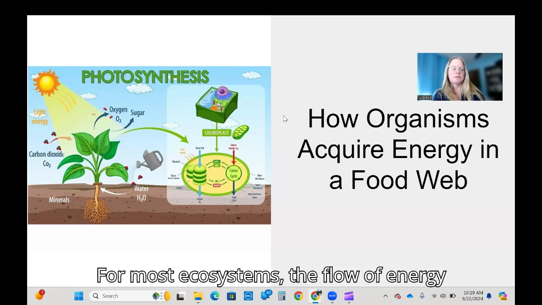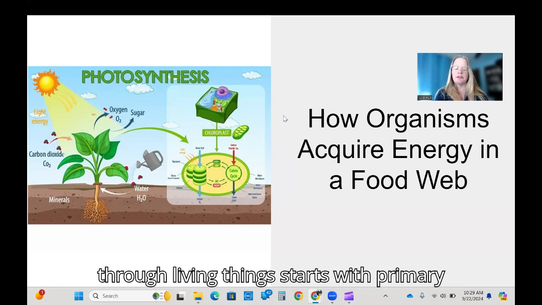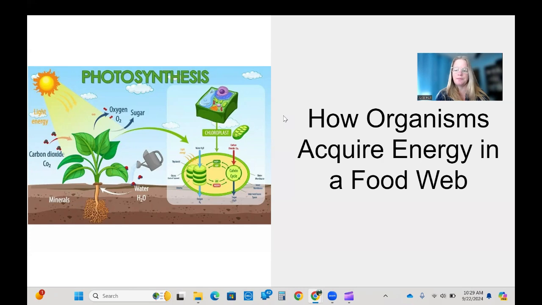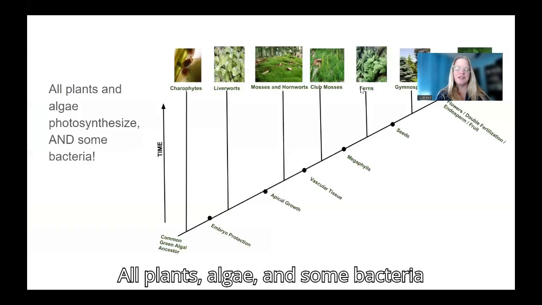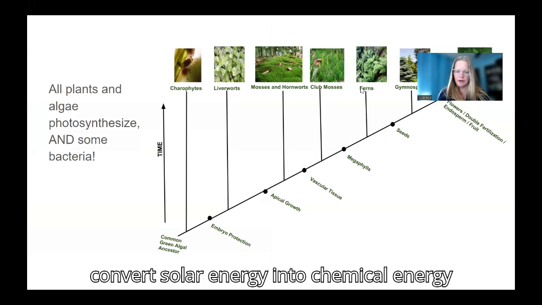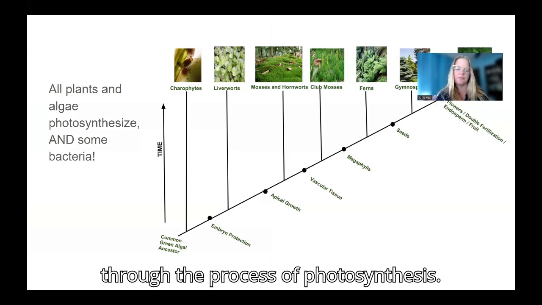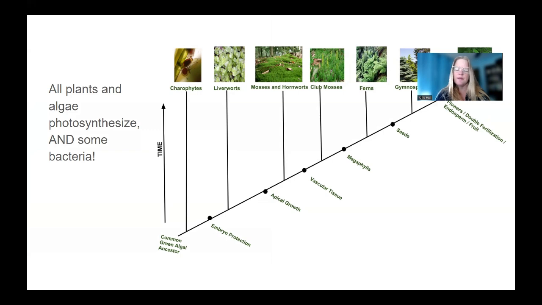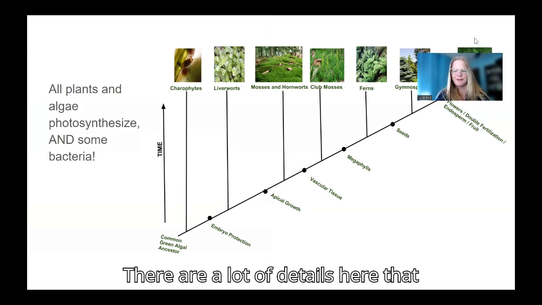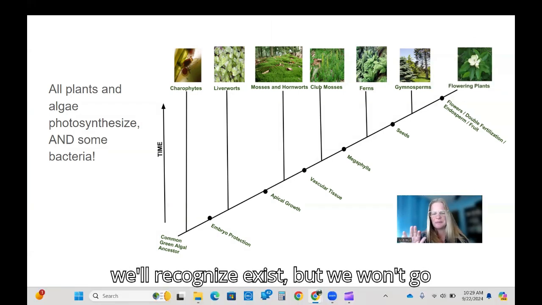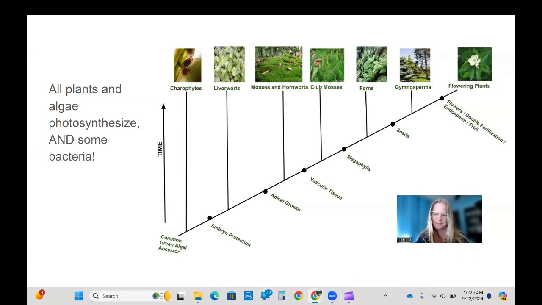For most ecosystems, the flow of energy through living things starts with primary producers. All plants, algae, and some bacteria convert solar energy into chemical energy through the process of photosynthesis. There are a lot of details here that we'll recognize exist, but we won't go into for this class.